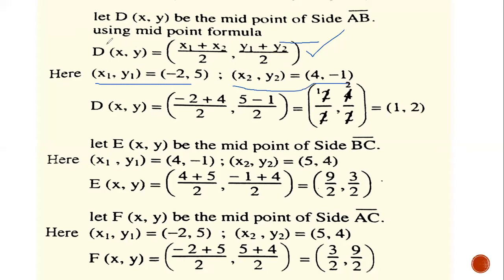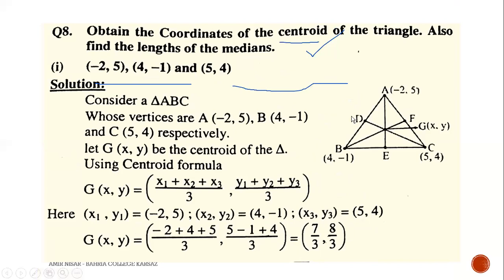Students, for D, we are considering x1, y1 as -2, 5 and x2, y2 as 4, -1. I show you again in the figure why we are taking these coordinates. Look here, D. We have started their working from D. D is the midpoint of side AB. x1, y1, x2, y2. Again, -2, 5 and 4, -1.